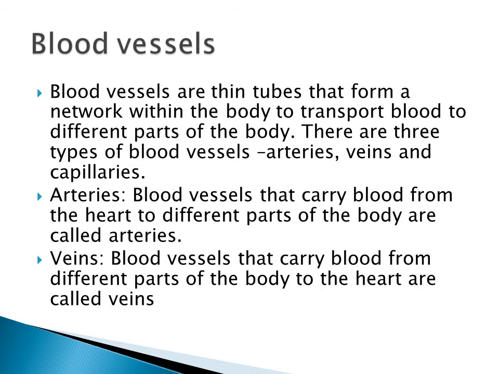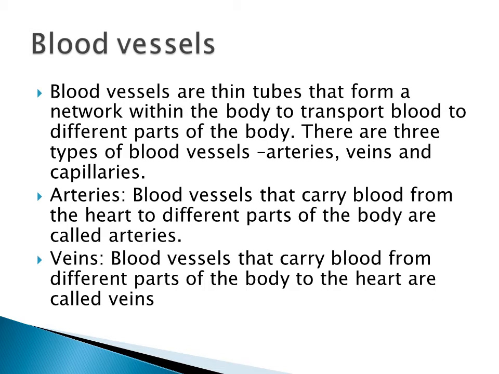Then we are going to learn what we mean by the blood vessels. In the blood we have seen how the blood is carried to different parts of the body by means of the blood vessels, right? The blood vessels carry the blood and supply it to different parts of the body. Now we will learn what blood vessels are.